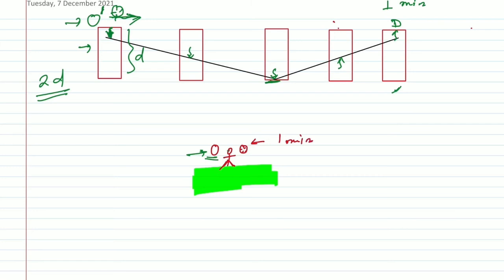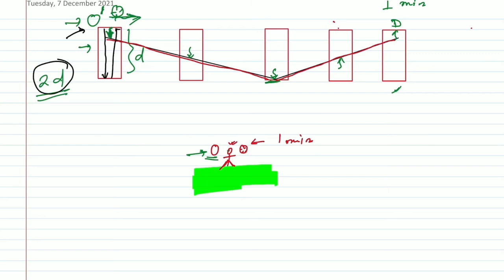But here you see, according to this observer, the path is this one. This is the distance traveled by the beam of light, whereas according to this observer, the distance traveled by this light is only this part, and then reflected back.